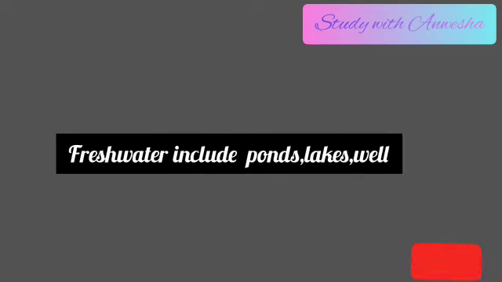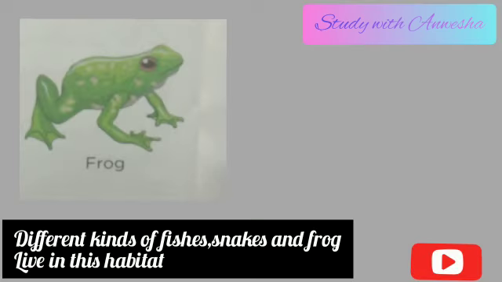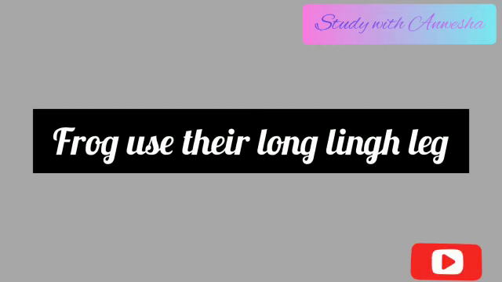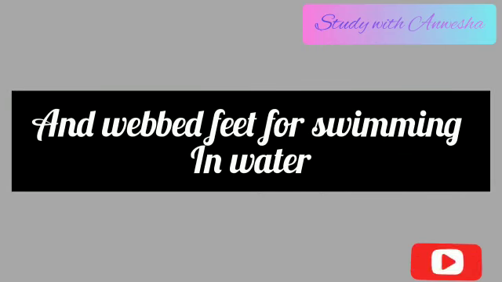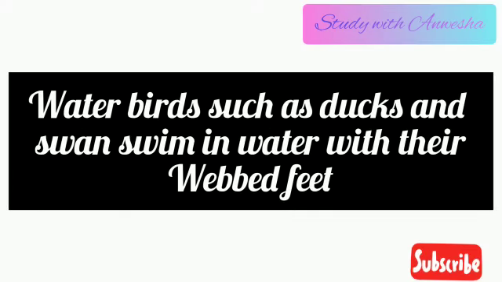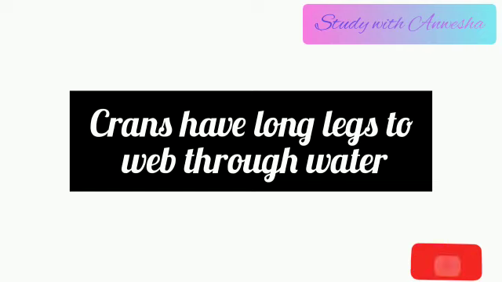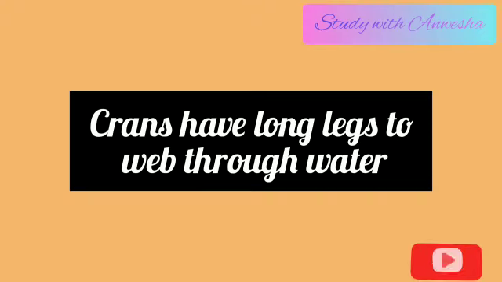Freshwater habitat includes various ponds, lakes, rivers, streams. Different kinds of fish, snakes, and frogs live in this habitat. Frogs use their long hind legs and webbed feet for swimming in water. Water birds such as duck and swan swim in water with their webbed feet. Cranes have long legs to wade through water.